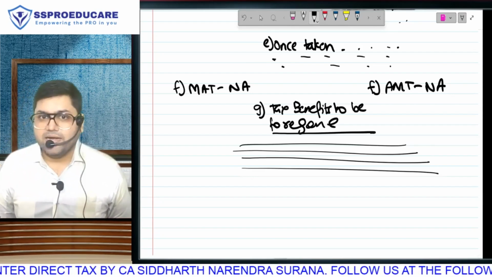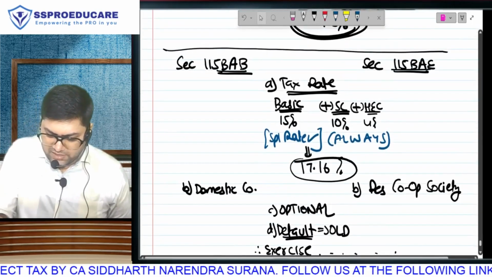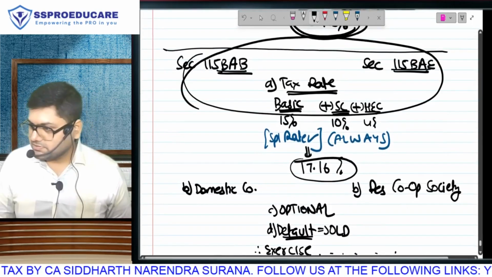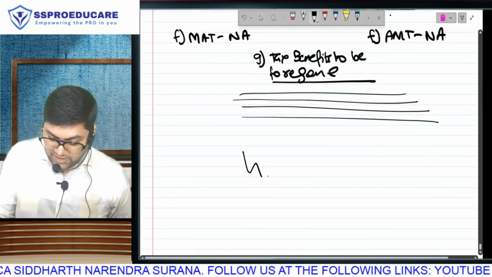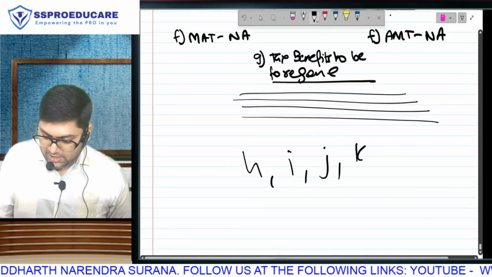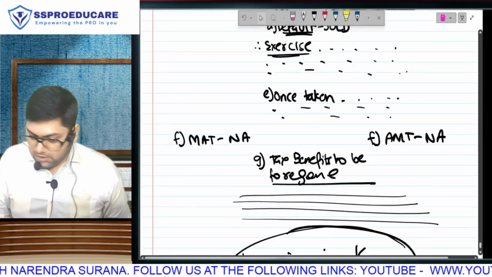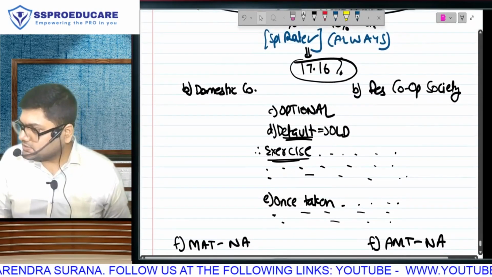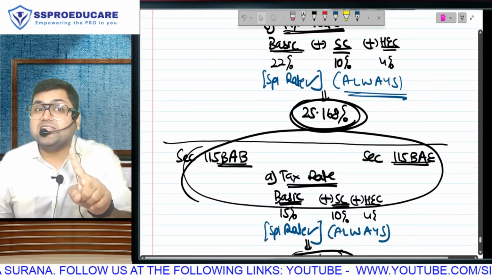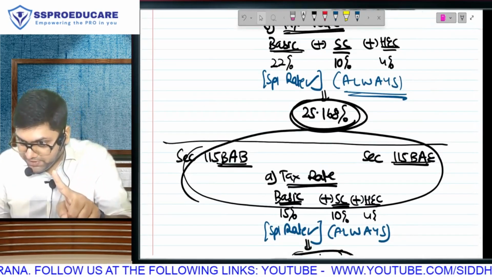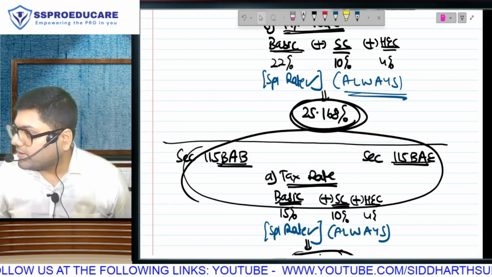I want you to understand that any assessee who is going to fulfill the conditions of these two sections, in fact, there are many more conditions. We have H, I, J, K, L. We have many conditions, and you will have to fulfill all of them. The statement that I am making is: any assessee which fulfills the conditions of 115BAB is also fulfilling all the conditions of 115BAA.